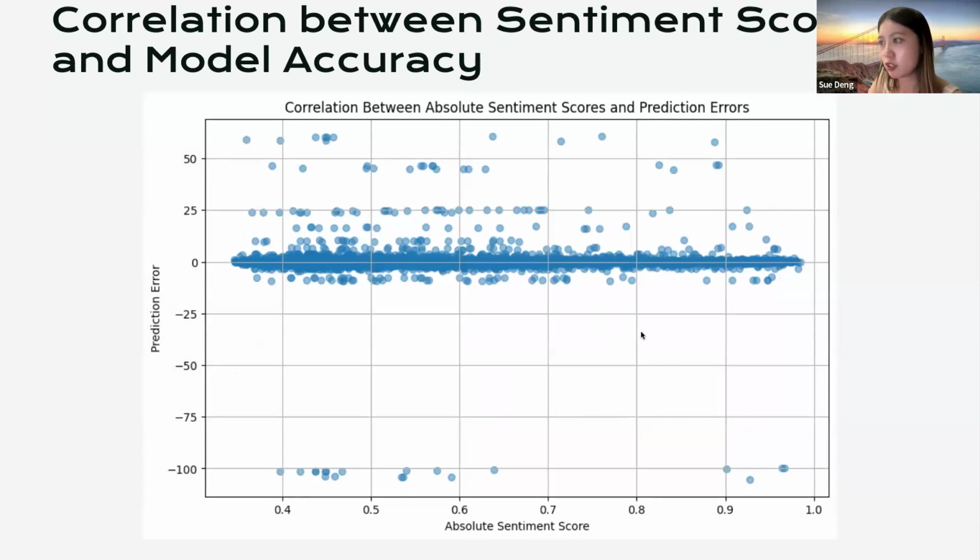However, after plotting the correlation graph, we can see the variation is very big and there's no clear pattern about the correlation, which is very interesting and indicates that the sign, negative or positive sentiment tags, may be more influential to the predicting result than the magnitude of the sentiment scores.